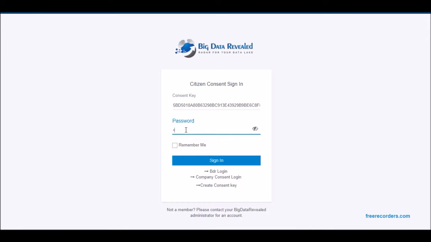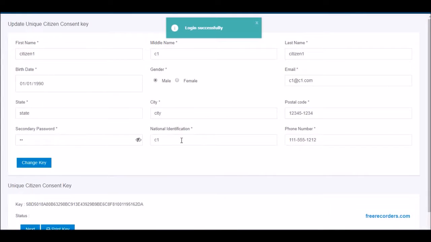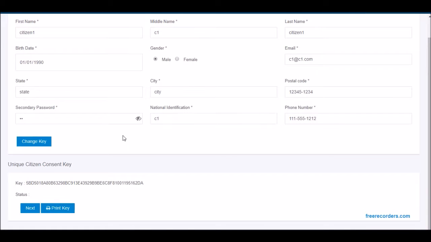By the citizen entering the mandatory data assets, BigDataRevealed generates a unique key. No key will ever be given to more than one citizen. This unique key identifier for that citizen now and moving forward lets them more securely, and within the GDPR regulations, express their demands on the consent or non-consent of the use of their personal data.